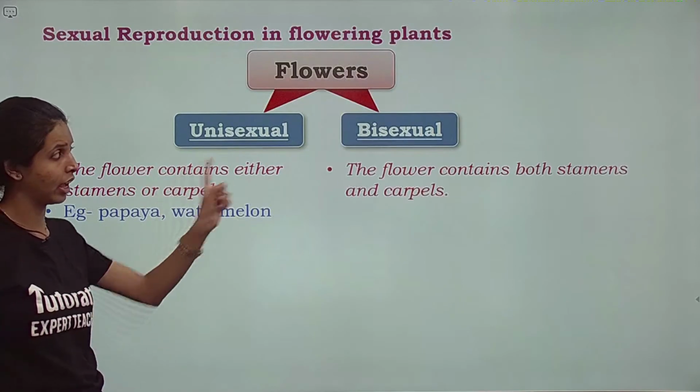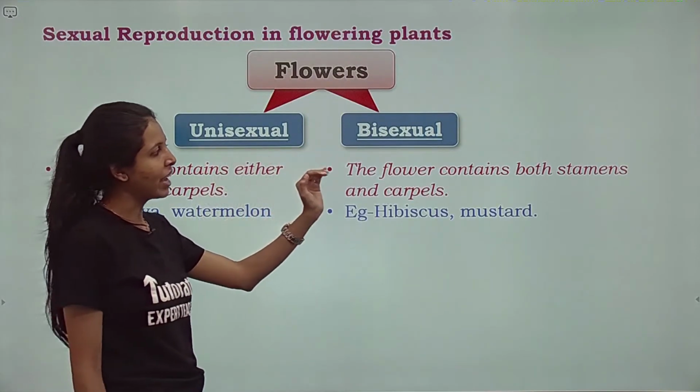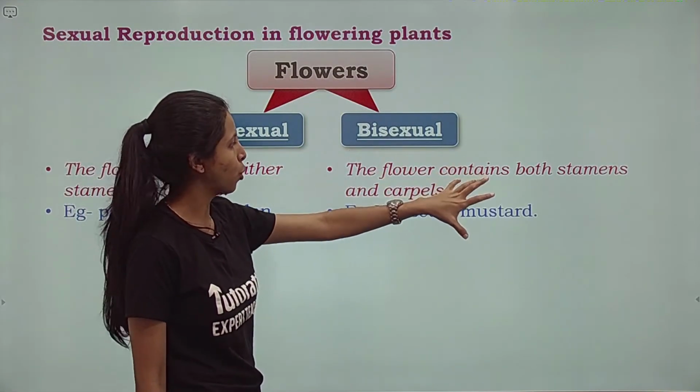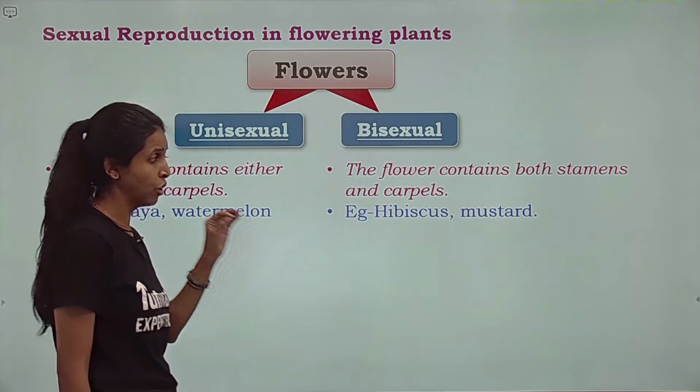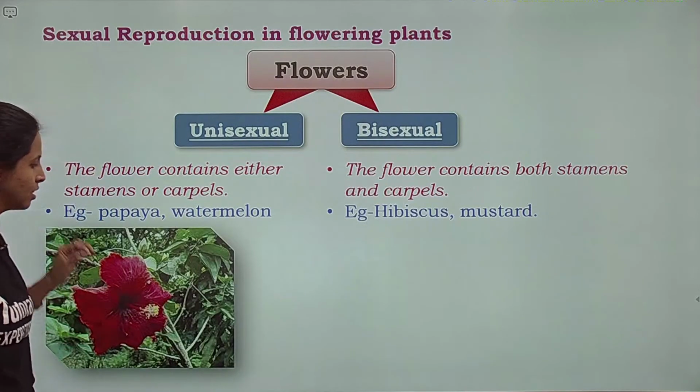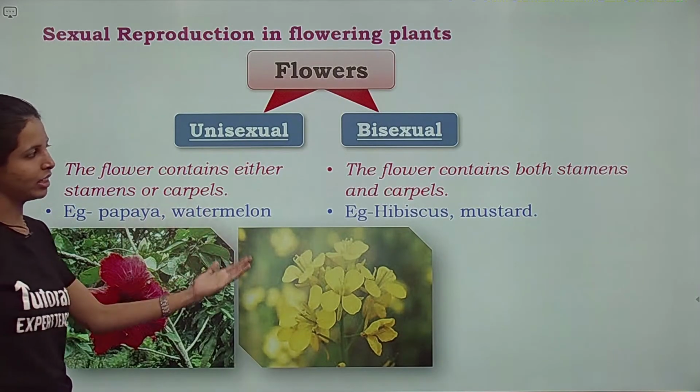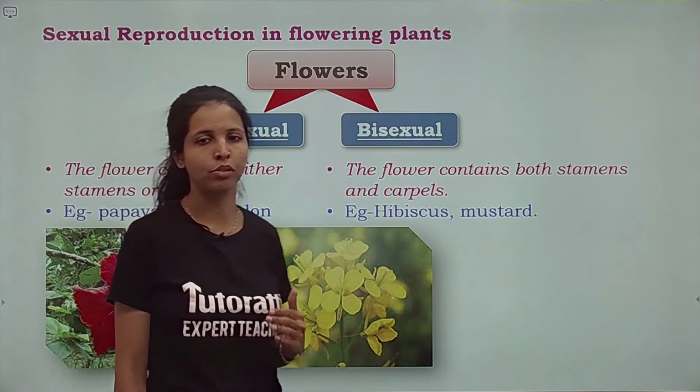Unisexual flower होते हैं. On the other side, bisexual, they are going to consist of both stamen, the male reproductive, and carpel, the female reproductive. Example given is hibiscus and mustard flower. These 2 are going to be bisexual flowers.